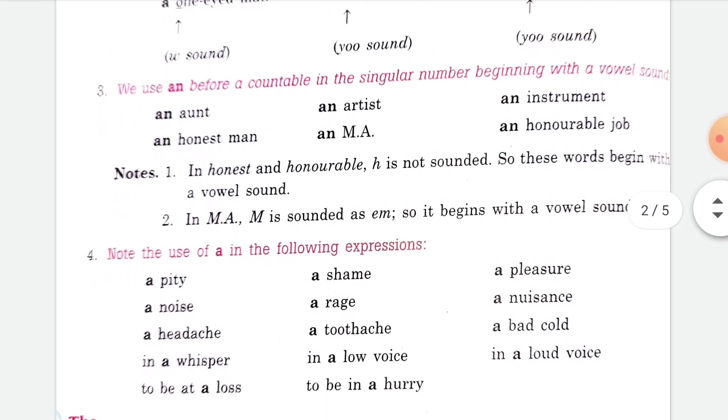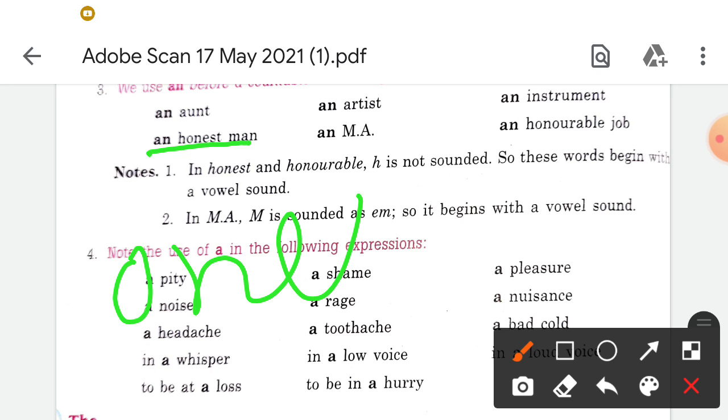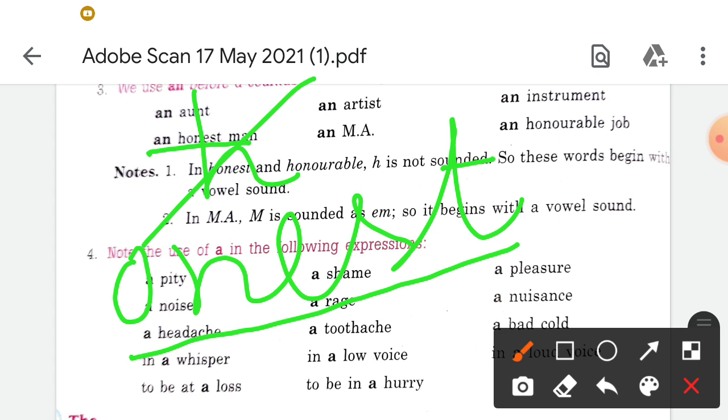Okay, in that case also, look, we have the h here, but h is not sounded. We are sounding what? Honest, honest. So we are not giving the sound of h, only o in honest. So that's why o is your vowel, so that's why we use an honest person.